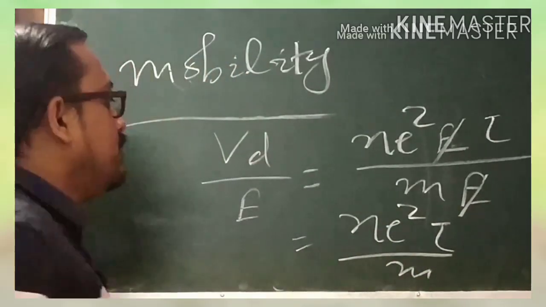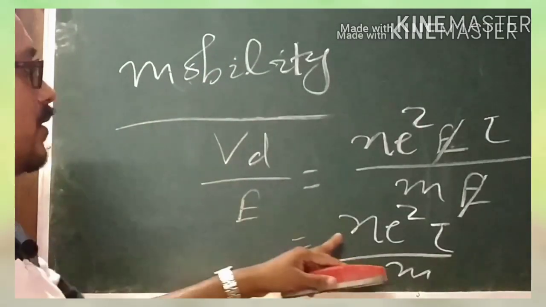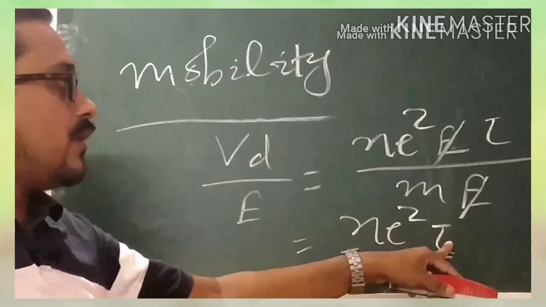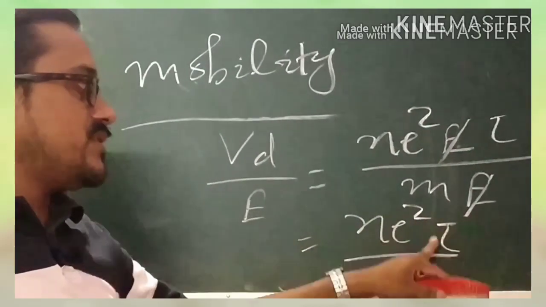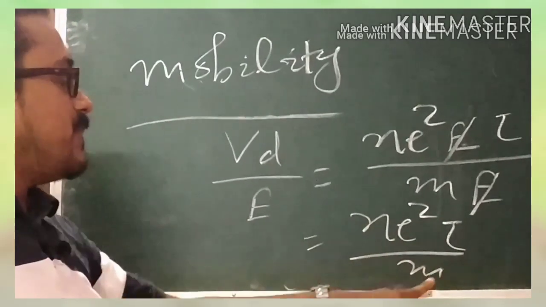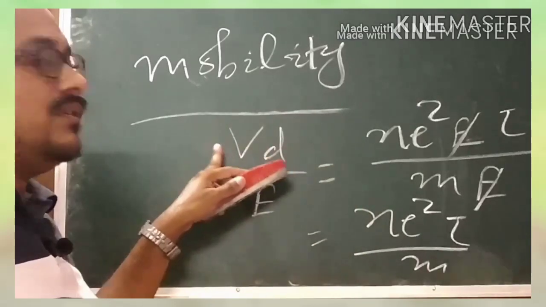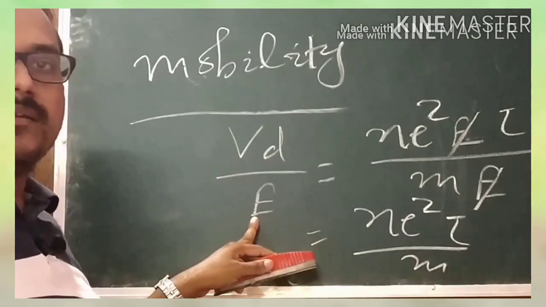So the mobility depends upon the number of electrons per unit volume, tau, which is the average time, and m, the mass. So mobility is the ratio of the drift velocity to the applied electric field.